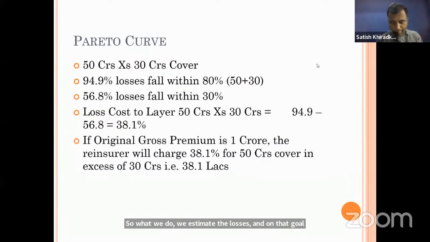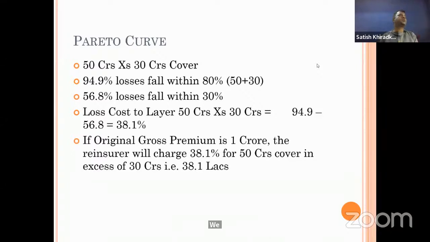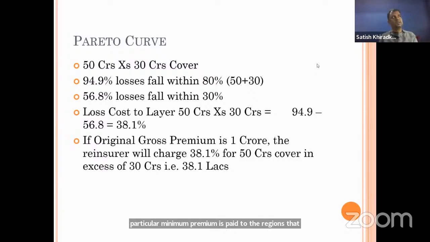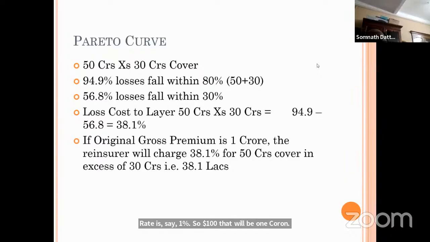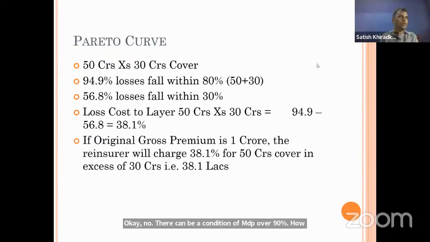Now suppose I have estimated losses of 100 crores. The rate is say 1%, so on 100 crores that will be 1 crore. Now there can be a condition of MDP of 90%. How much MDP will I pay? 90 lakhs. 90 lakhs will be paid to the reinsurance company by the insurance company at the beginning of the period. Or if there is an installment facility, then in installments, whatever it is.